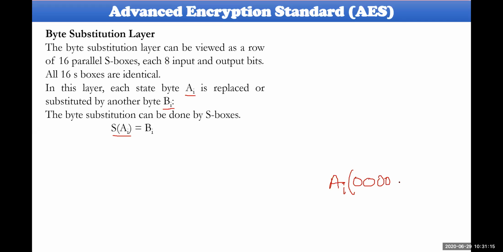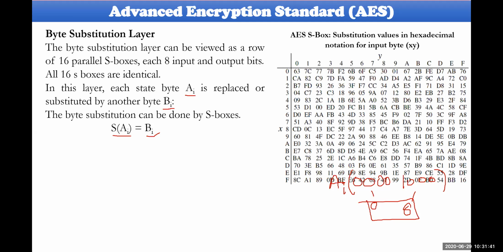One example is already given here: 1, 0, 0, 0 and so on. It could be seen as 0 and 8. So 0, 8 will be the input Ai, and we have to look into the table at the 0th row and 8th column. Whatever value is available in hexadecimal form, that value will be the output of this one here. That is the meaning here.